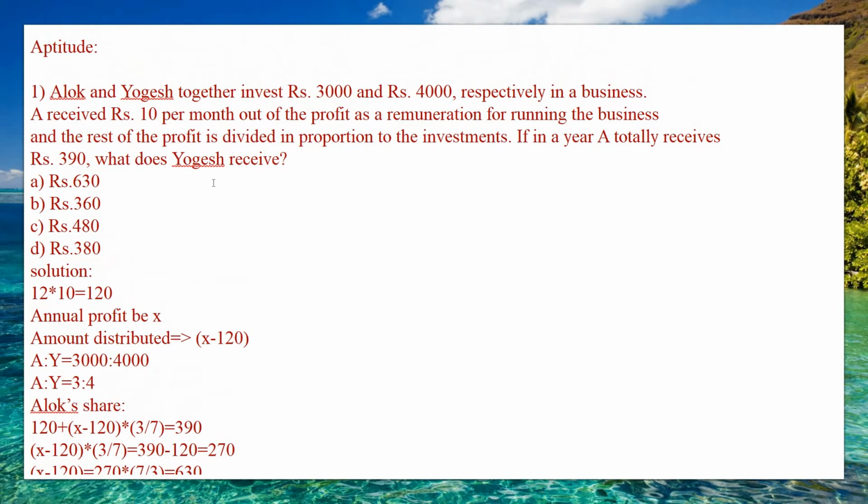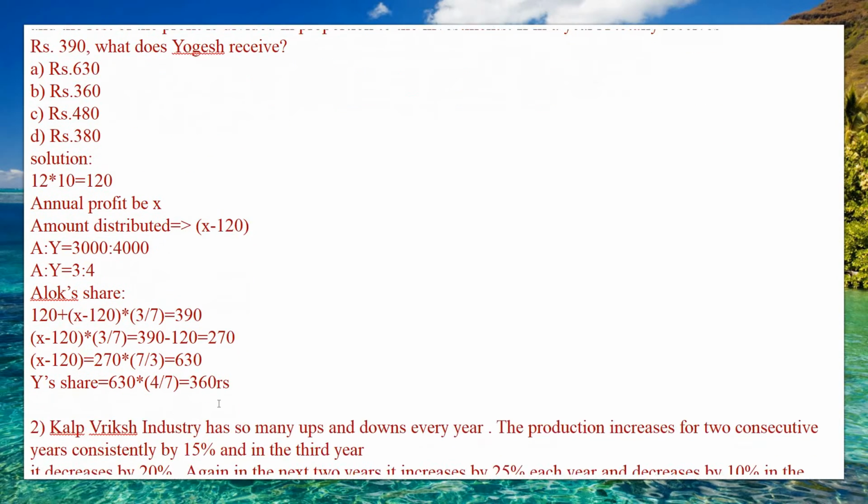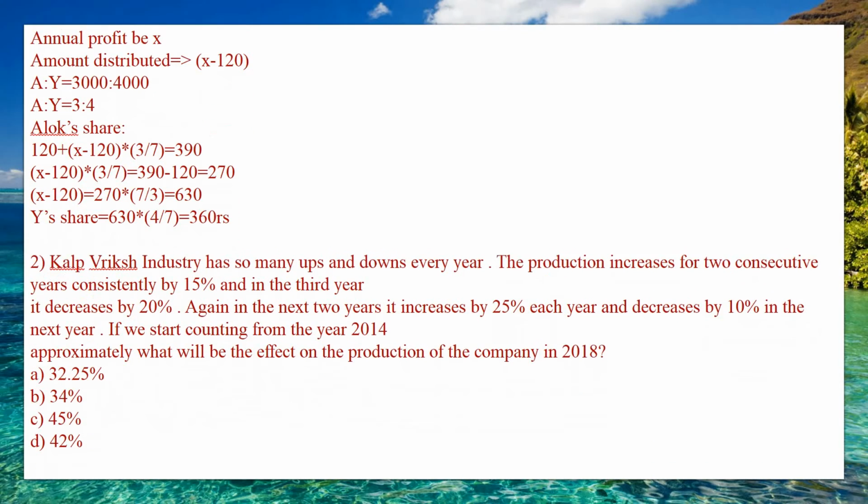So in the exam, if they change it, like if Alok receives 4000 and Yogesh receives 3000, then the ratio will be 4 is to 3. So carefully check in the question. So for this question, the answer is 360.